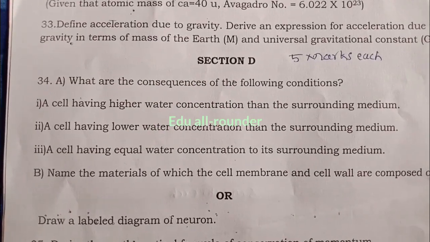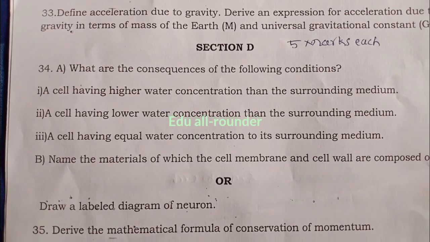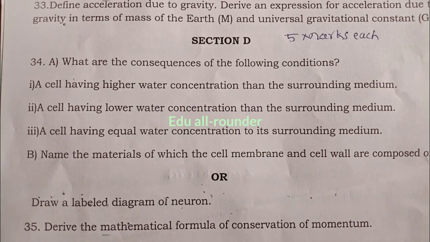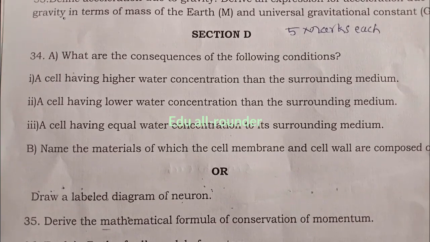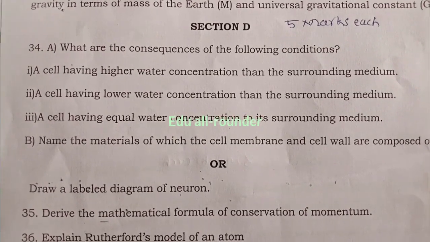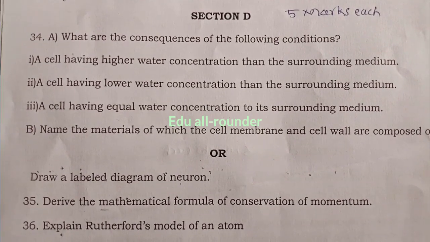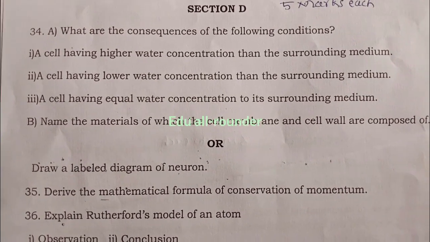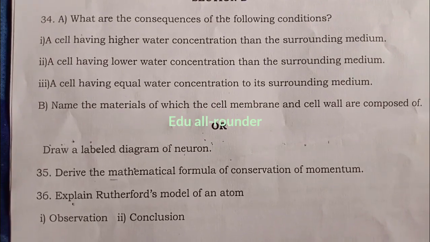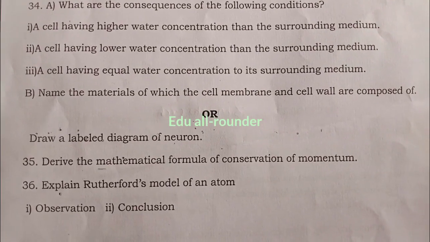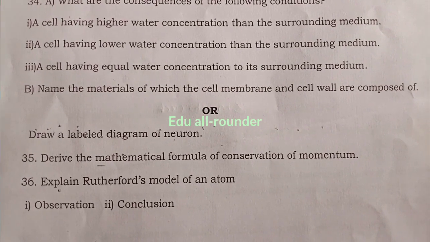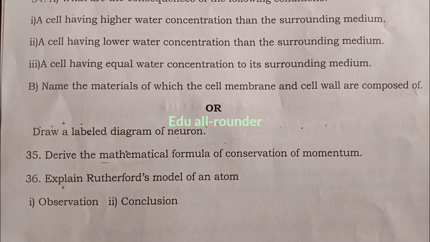What are the consequences of the following conditions? A cell having higher water concentration than the surrounding medium. A cell having lower water concentration than the surrounding medium. A cell having equal water concentration to its surrounding medium. Name the materials of which the cell membrane and cell wall are composed. Or draw a labelled diagram of a neuron.